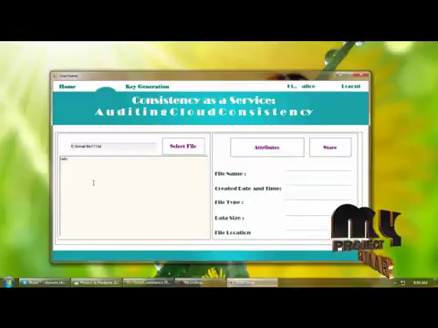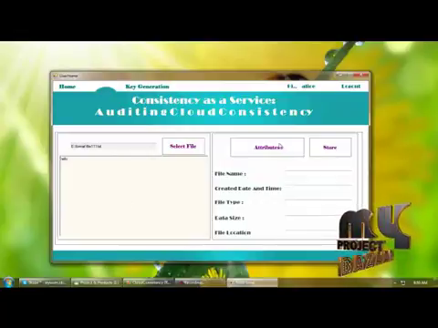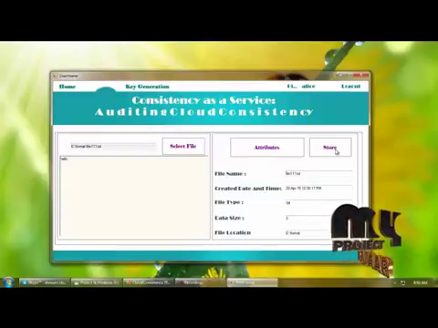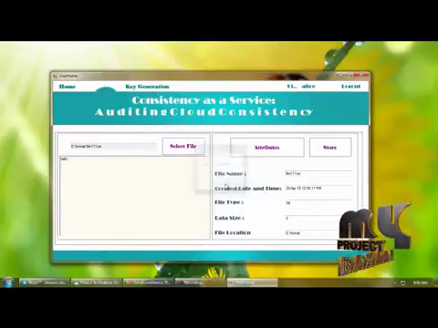So the content of the file will be displayed here, and we can get the attributes of the file here and store the details into a database.